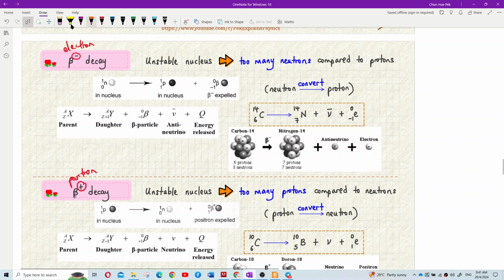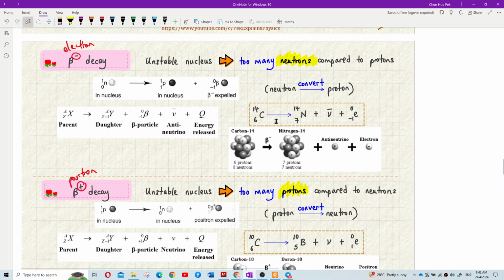Whereas beta positive decay is because you have too many protons compared to neutrons.